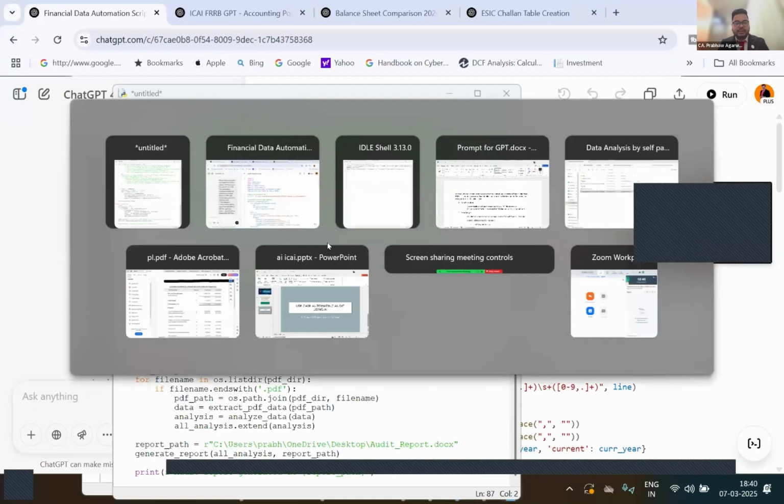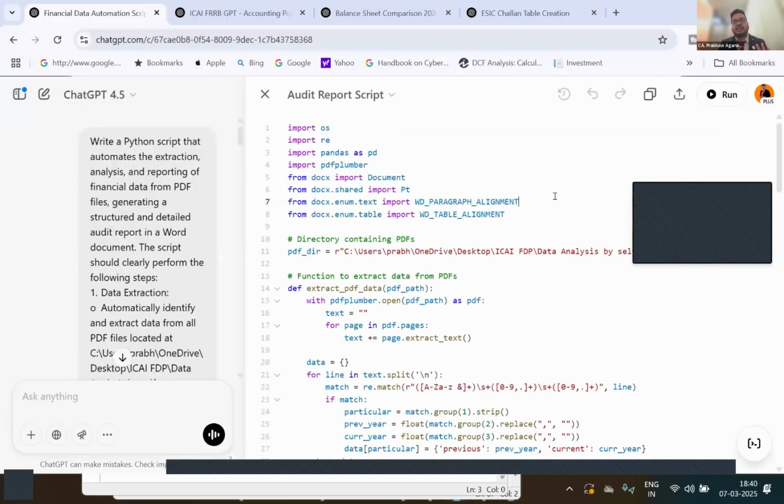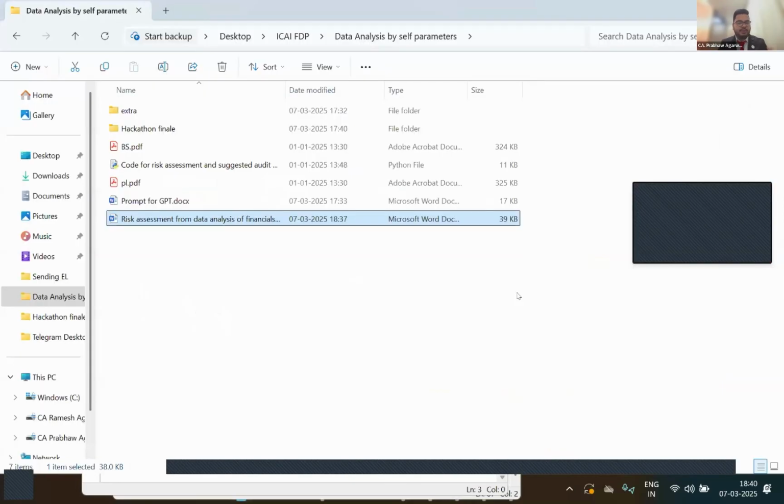There can be some technical issues also, which are visible here on this screen. You can simply take a screenshot and post it to ChatGPT. It will again edit the code as per the technical issues that you are facing. So once this is done, you have the code ready. Of course, it might take 2, 3, 4 iterations. And once you have this code ready, you can simply go on changing the balance sheet and PNL.